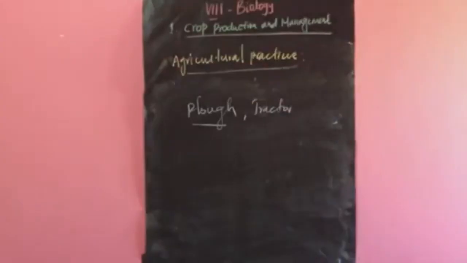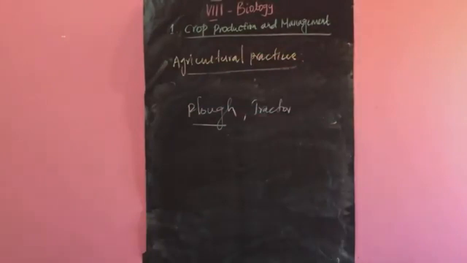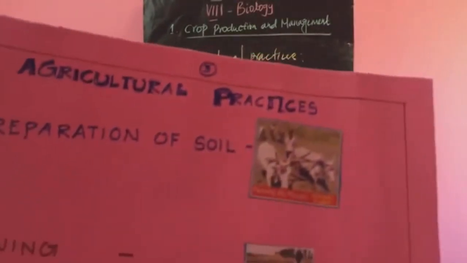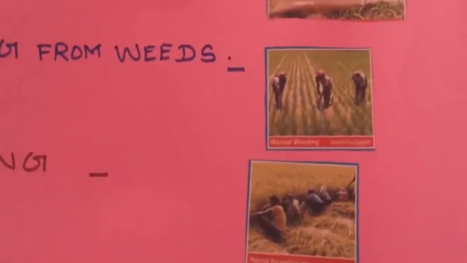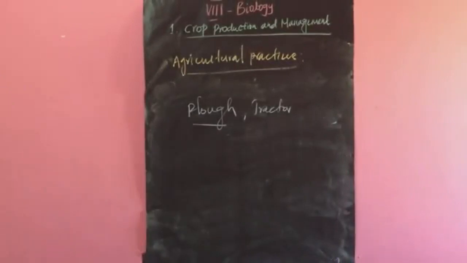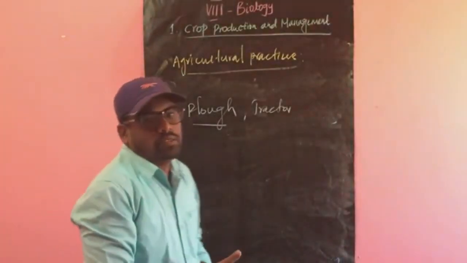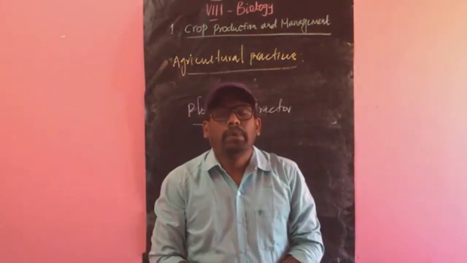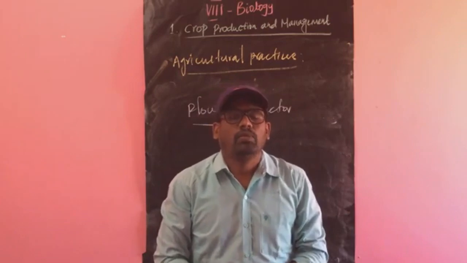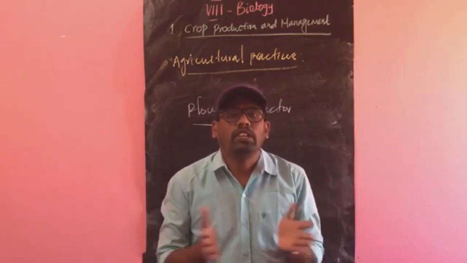And agricultural practices, totally 7 practices: preparation of the soil, sowing and manuring, irrigation, protecting from weeds, and storage. These come under agricultural practices, done over a period of time by the farmers. So we have discussed these things today.